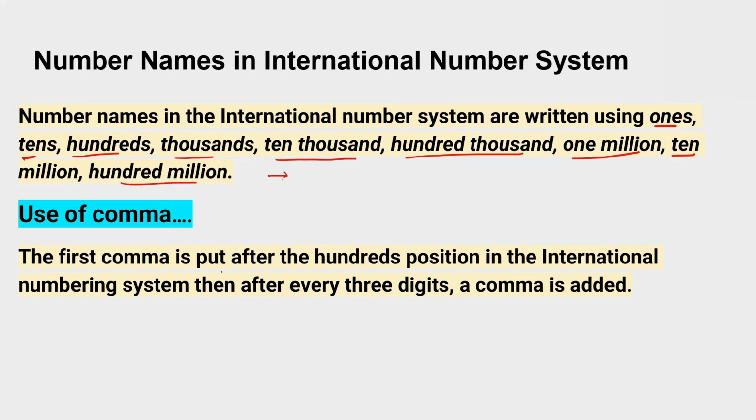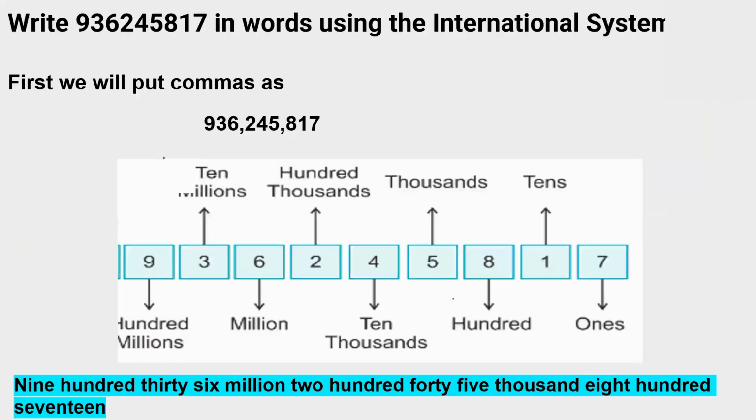The first comma is put after the hundreds position, and after that we put a comma after every 3 digits, just like they have put it here. Let's suppose this is a number: 936245817. We go from right to left.